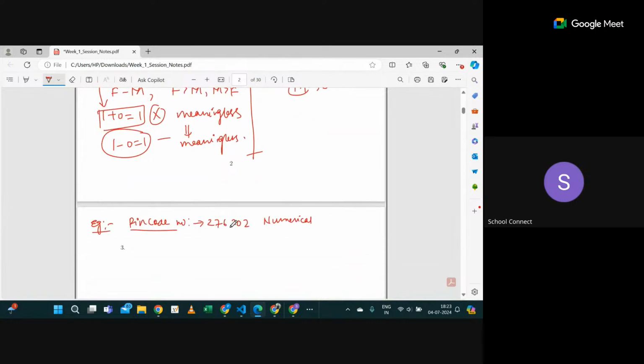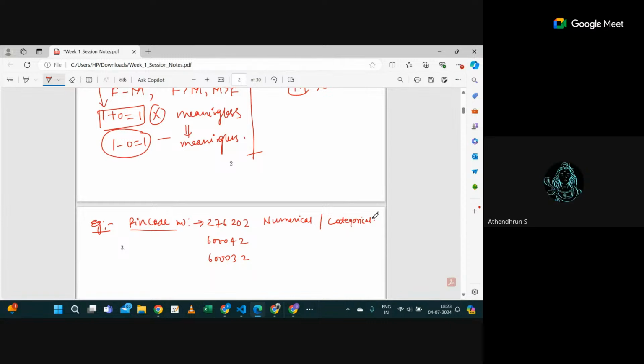For pin code, suppose this is one pin code number, and this is another. Can you tell me whether this will be categorical or numerical? Just think whether you will be able to perform any meaningful mathematical operation on it or not.